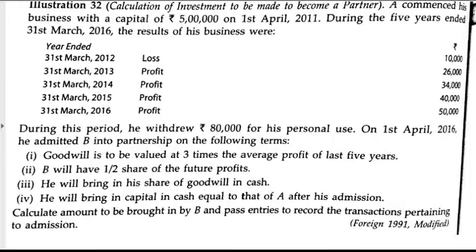What it means, that after the admission of B, what will be the capital of A? Equal to that he will bring the capital. Calculate the amount to be brought in by B and pass entries to record transactions pertaining to admission. This is a very good question. For that, first of all, we'll calculate goodwill. It is given how to calculate goodwill. He says the goodwill of the firm is to be valued at 3 times the average profit of the last 5 years. We have the profits of the last 5 years. We'll take the average, multiply by 3, that will be our goodwill. Let's see.